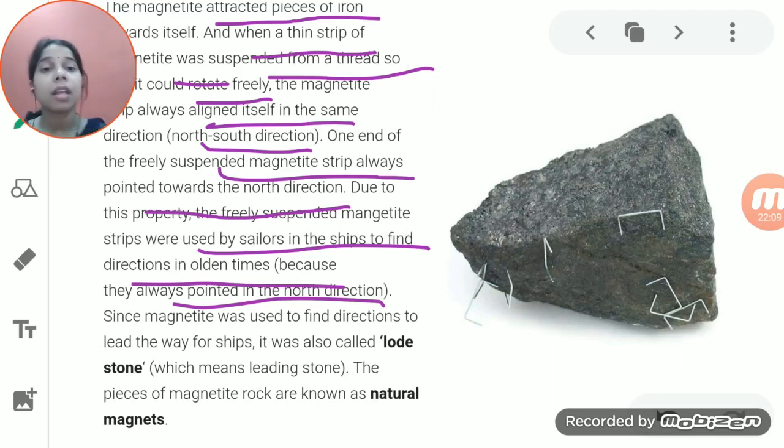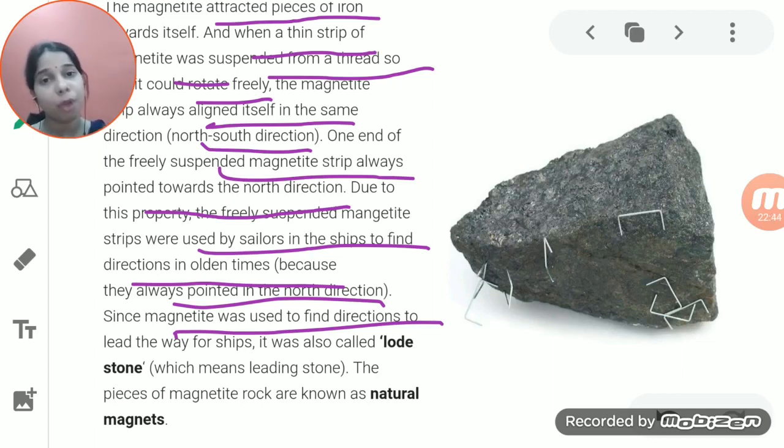Okay. Now since the function of the magnet is to find direction, that is why the name lodestone is given to it. Lodestone means leading stone. Leading stone means which gives direction to a particular person. Which shows the direction, that is the leading. Leading means leader, which shows the direction to you. That is a leading stone.